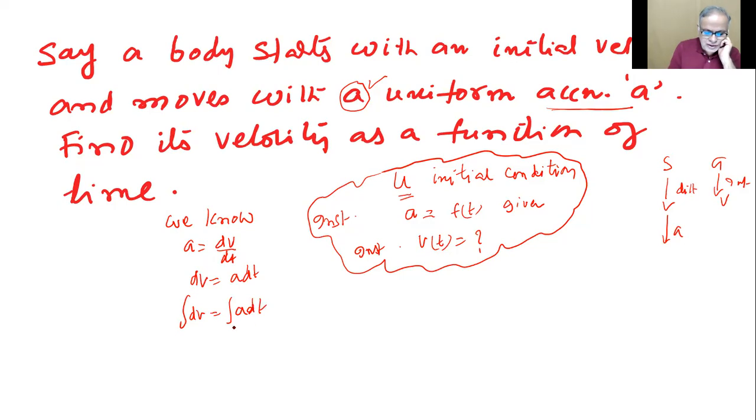Decide the limits in the next step. He already told initial velocity is u. That's what you mean by the lower limit. This is the unknown velocity v as a function of time here. I'm not writing v of t there, just remember it is v. Here the variable is time. At 0 time, the initial velocity is u. At t time, what is this v? That's the meaning of it.